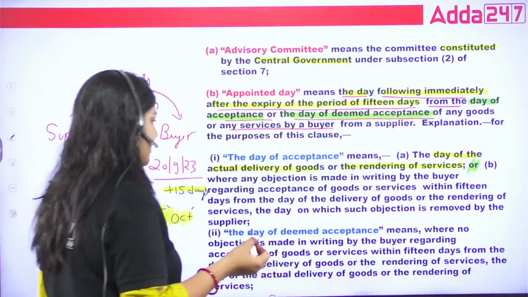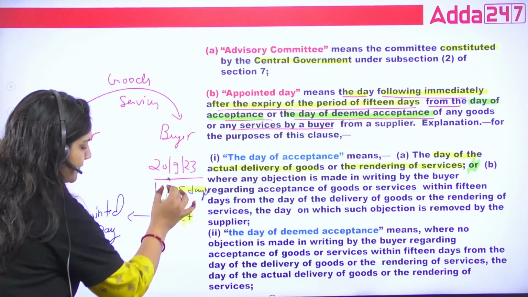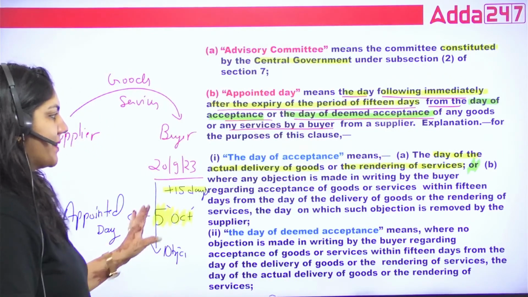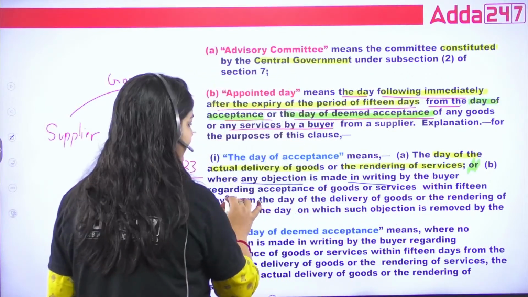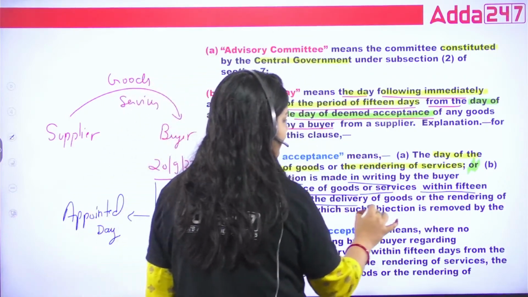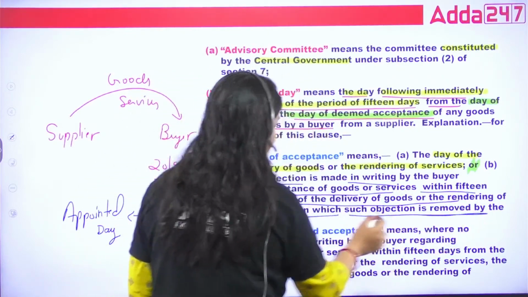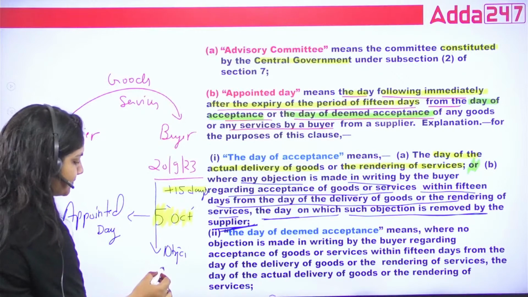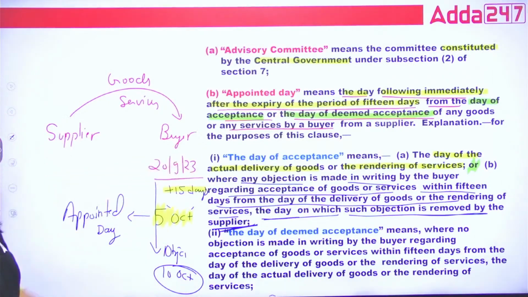This is your first definition, and the second definition is: within 15 days, if any objection is raised by the buyer, and the supplier removes it, suppose, on 10 October, then 10 October is also called the day of acceptance.